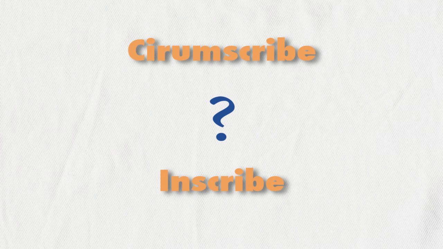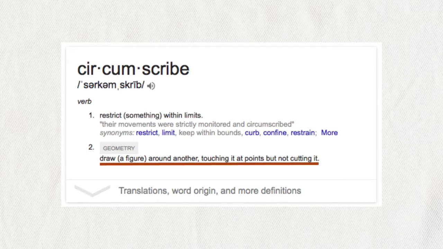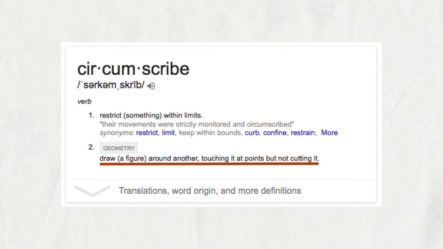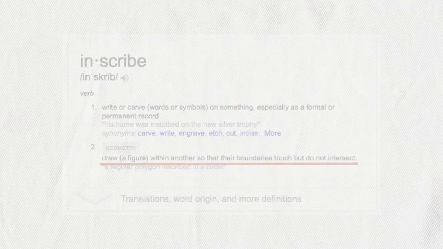For this next part of the video, you need to know what circumscribe and inscribe mean. According to Lord Google, circumscribe means to draw a figure around another, touching it at all points but not cutting it. Also according to Google, inscribe means to draw a figure within another so that their boundaries touch but do not intersect. Anyways, let's continue on with the video.